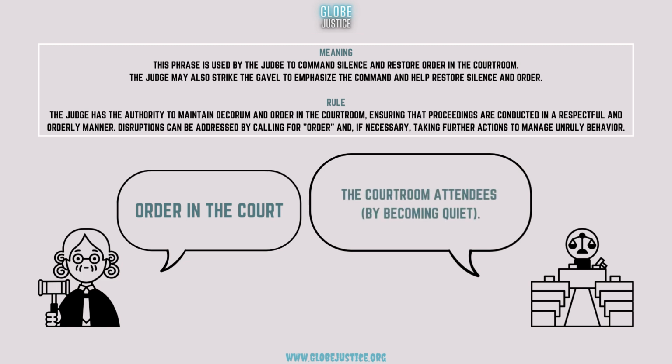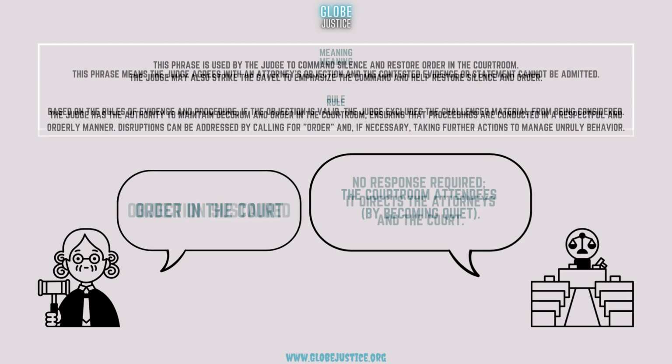Order in the court. The courtroom attendees respond by becoming quiet. Meaning, this phrase is used by the judge to command silence and restore order in the courtroom. The judge may also strike the gavel to emphasize the command and help restore silence and order. Rule: the judge has the authority to maintain decorum and order in the courtroom, ensuring that proceedings are conducted in a respectful and orderly manner. Disruptions can be addressed by calling for order and, if necessary, taking further actions to manage unruly behavior.